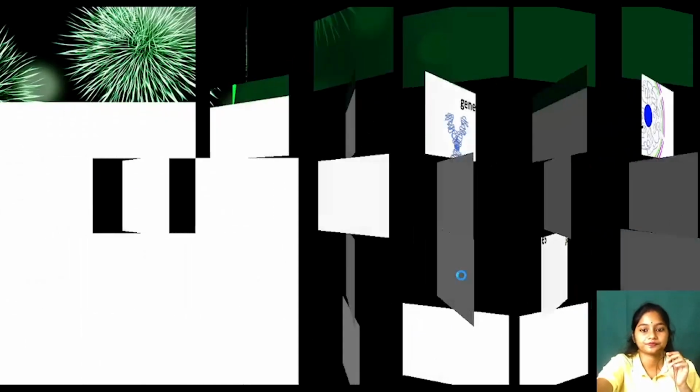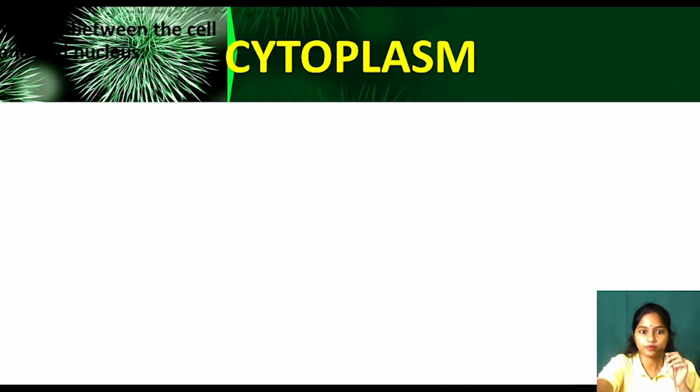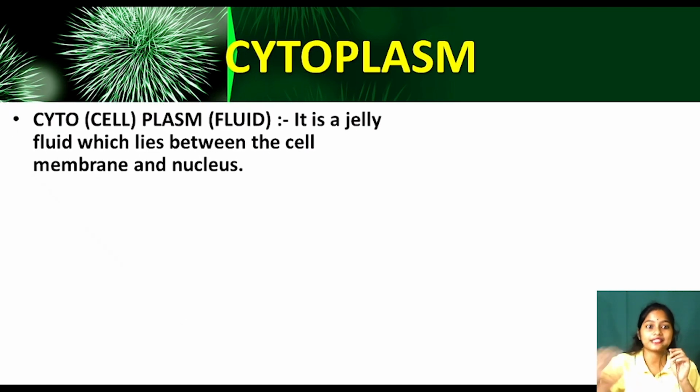Now see, then we will study the cytoplasm. Cyto means cell, plasm means fluid. It means the fluid present in the cell is called the cytoplasm. It is a jelly-like fluid which lies between the cell membrane and the nucleus. So the nucleus is not included in the cytoplasm. In between the cell membrane covering and the nucleus, what is present is called the cytoplasm.